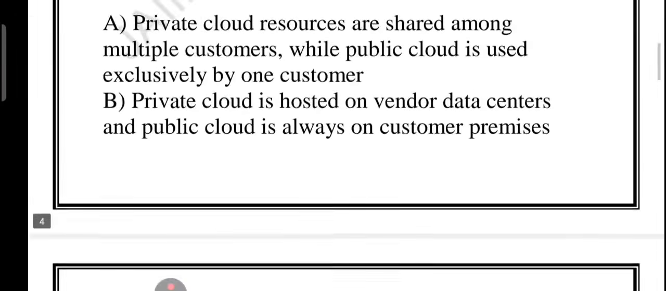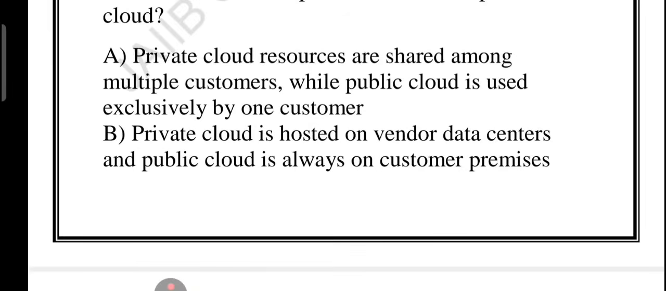Let's start with option number A. If you look at option A, it says that resources are shared among multiple customers. This is wrong. Actually, it is the other way around. Private cloud is for one organization only, while public cloud is shared among many customers. So this option is incorrect.